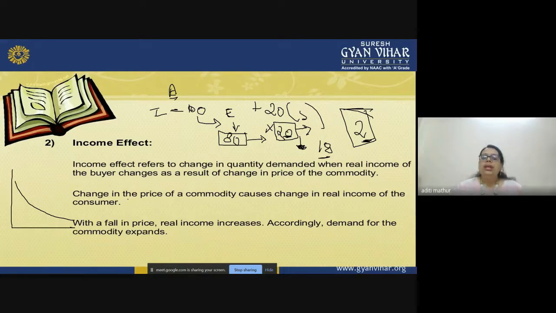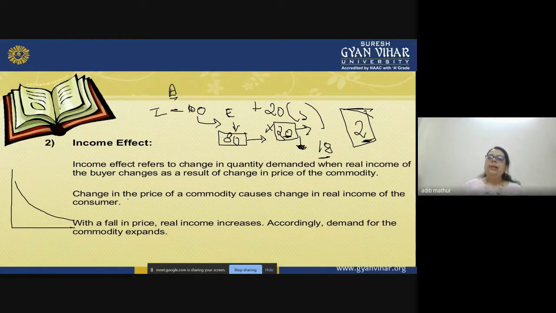Why? Because a change in the price of a commodity causes a change in the real income of a customer. Your real income gets affected, and with the fall in prices, the real income increases. Accordingly, demand also expands, right? He will like to buy more because there is a change in the price, and now he can buy 2 or 3 more units of that particular good. So this is the income effect.